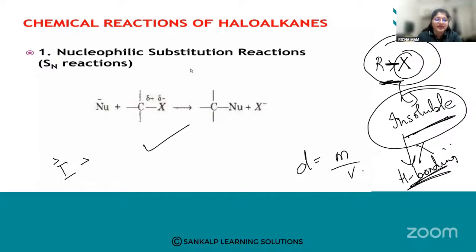Then we started with the methods of preparation of haloalkanes, and also the methods of preparation of haloarenes.